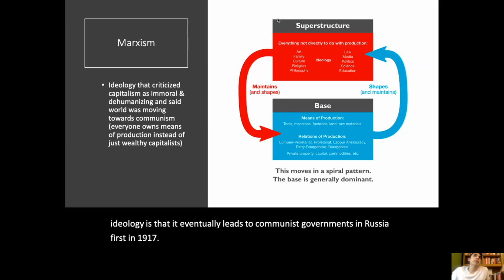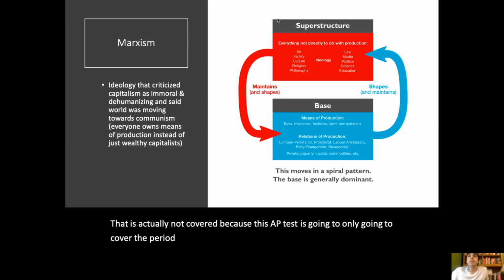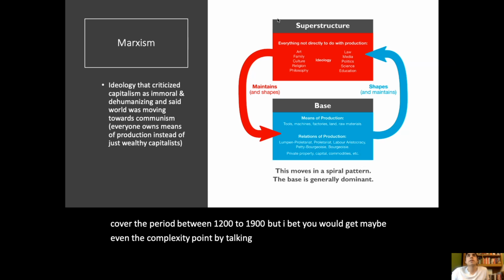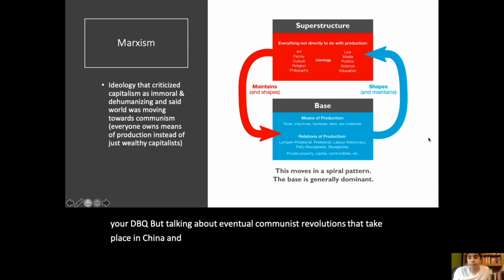That is actually not covered because this AP test is only going to cover the period between 1200 to 1900. But I bet you could get the complexity point by talking about Marxism if it was pertinent to your DBQ, and talking about eventual communist revolutions that take place in China and Russia. Okay,